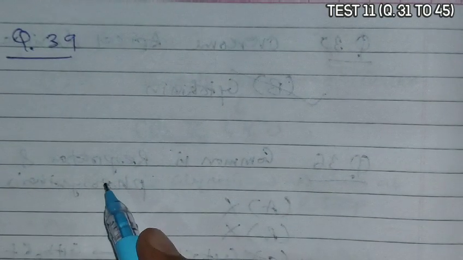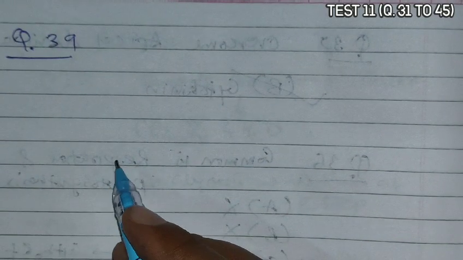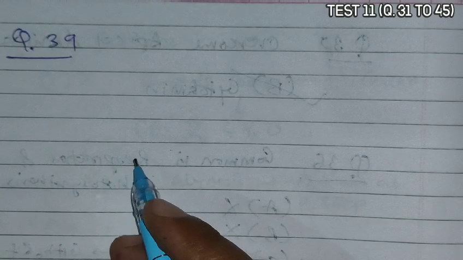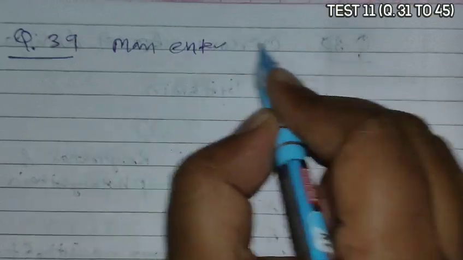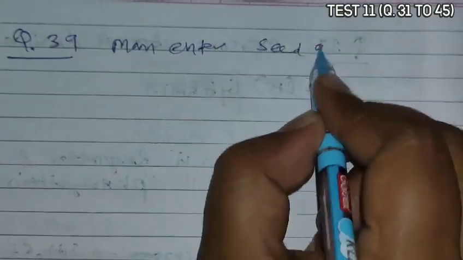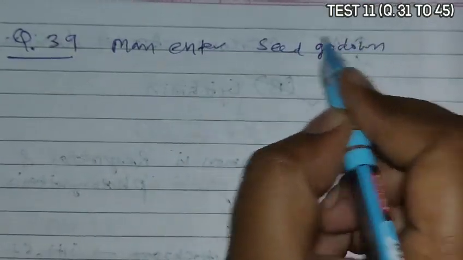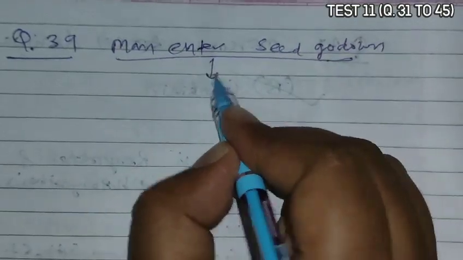Question 39 asks, when a man enters a seed godown, the feeling is that of. So when a man enters a seed godown, what happens?